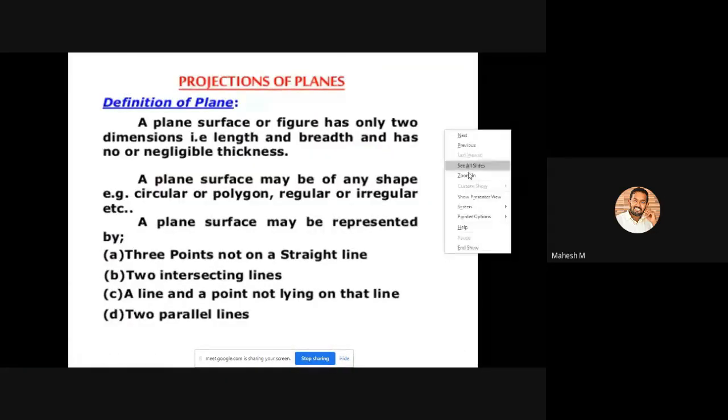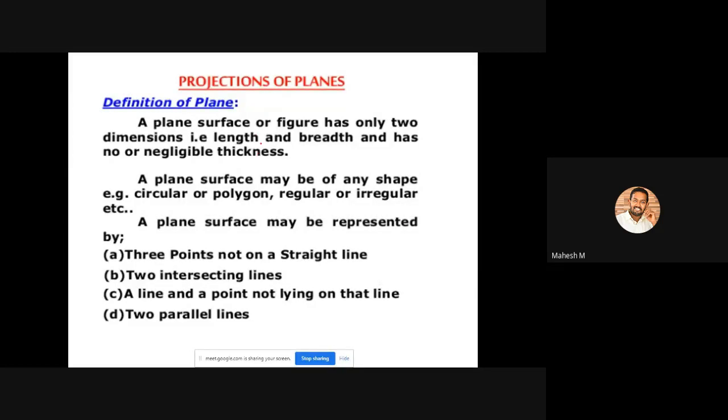What is the perfect example for this projection of planes? It will have a length and breadth, and there is no thickness. The perfect example for projection of planes is your A4 sheet. What is the shape of your A4 sheet?